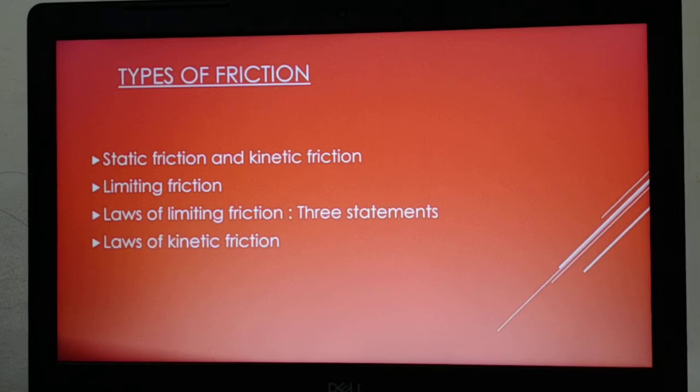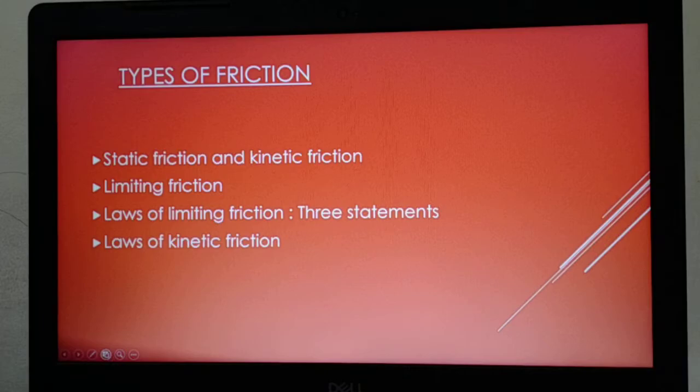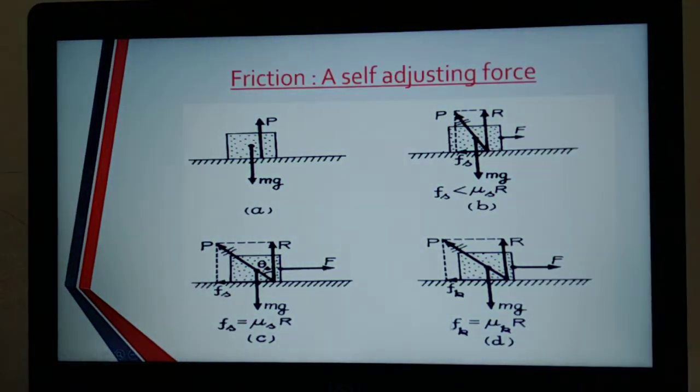Again, the force of kinetic friction is directly proportional to the normal reaction: Fk is proportional to mu k into R, so Fk is equal to mu k into R. So mu k is equal to Fk divided by R, just as mu s is equal to Fs divided by R. Very similar; static friction is simply replaced by kinetic friction.